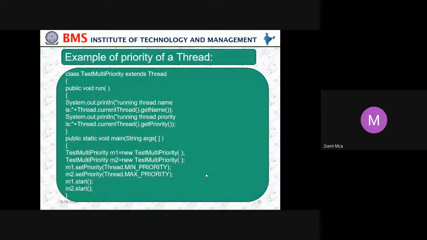So, an example for a priority thread program. Here we extend the Thread class and use it in a TestMultiPriority class. Start with a run method. Then we use Thread.currentThread to get the name and set the priority. Then creating two threads M1 and M2, creating objects of M1 and M2 and setting the priority for M1 as minimum and M2 as maximum. Then start M1 and M2.